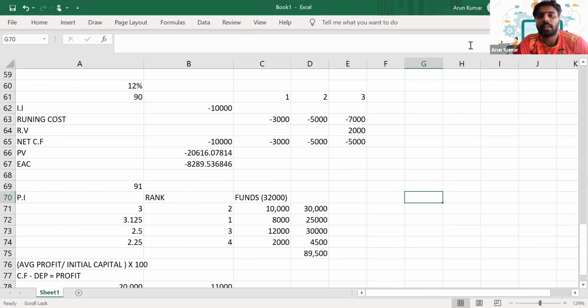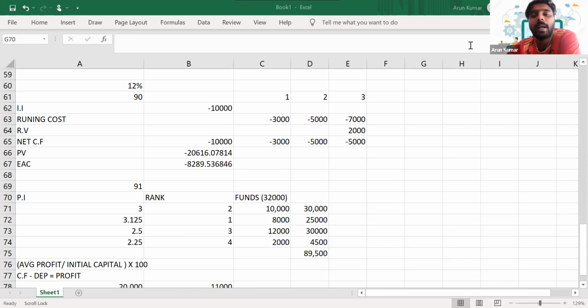So the last question with respect to the specific investment decision, the investment appraisal, is with respect to capital rationing. So what's the reason for the limitation in capital? There are two types of capital rationing. What are they? There is hard capital rationing and soft capital rationing.